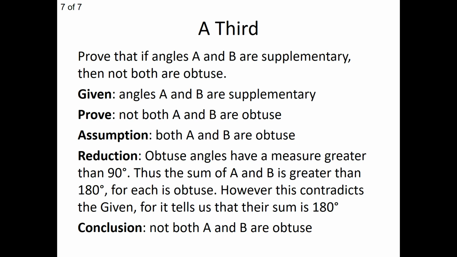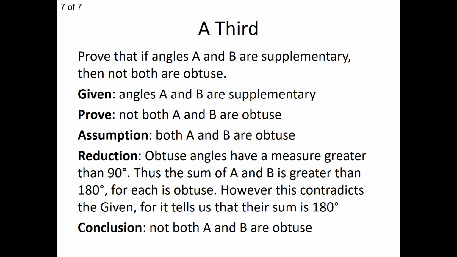Now here's the power of our reduction, because we're going to reach a contradiction. Now we know that if we were to say that angles A and B were obtuse, we know the measure of obtuse angles are greater than 90 degrees. Which means if we were to add the two angle measures together, angle A plus angle B, we're adding two measures that are greater than 90, which means their sum is going to be greater than 180. But that is a contradiction. It contradicts the given. Because in the given, with two angles being supplementary, their sum is equal to 180. But based on our assumption, we said that it was greater than 180.